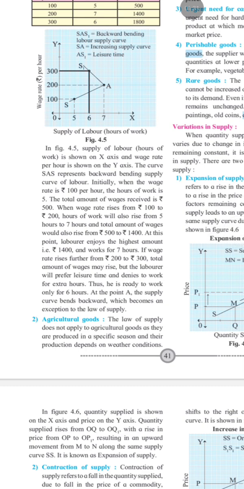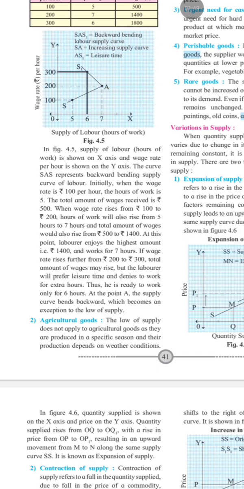Next exception we have is agricultural goods. Agricultural products are produced only during a specific season. जैसे कि मॉनसून ले लो, मॉनसून के टाइम में ही मतलब मोस्ट ऑफ इंडिया में एग्रीकल्चर जो है मॉनसून में ही होता है. So their supply depends mainly on weather conditions.